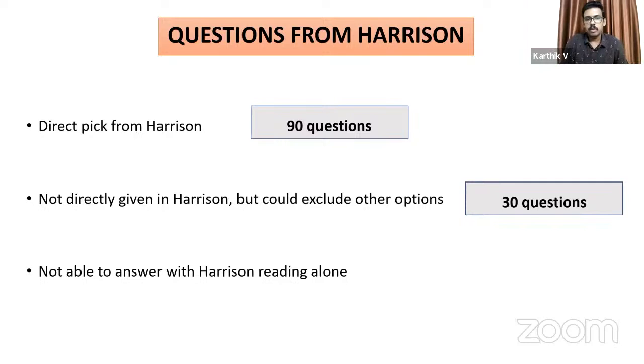Yeah. So 90 questions, you had the answer directly written in the Harrison book itself. And for the remaining 30 questions, even though the exact answer was not given in Harrison, there is enough information given in that module with which you can exclude other options, or confirm that that is the right answer. So again, you can say that these 120 out of 150 questions, you could answer correctly if you had read Harrison thoroughly and had not missed even a single point from it. Which is in fact not very easy, correct? Yeah, definitely. Which is in fact not very easy.